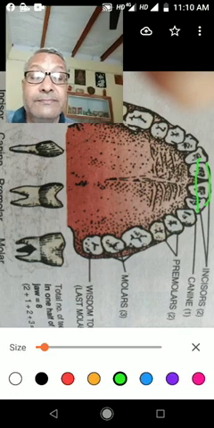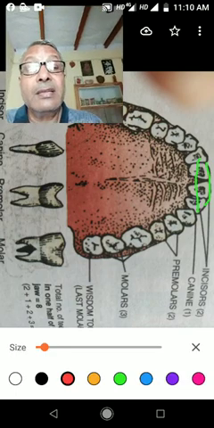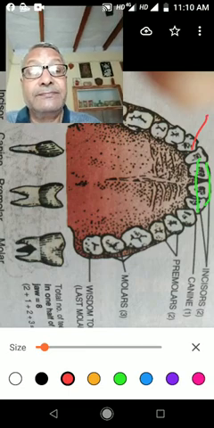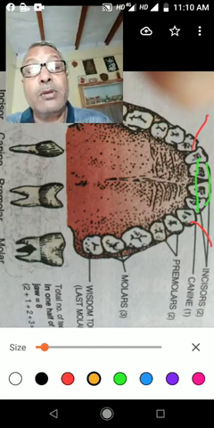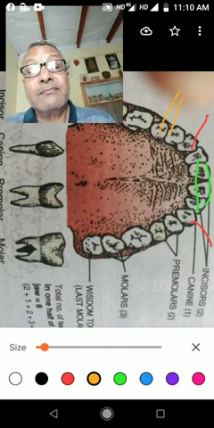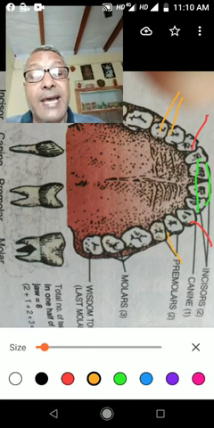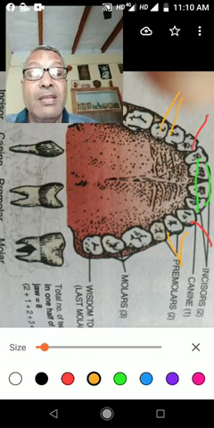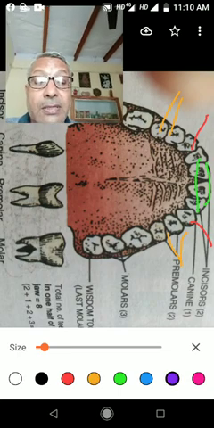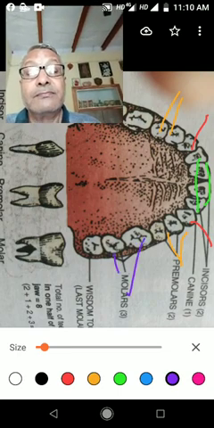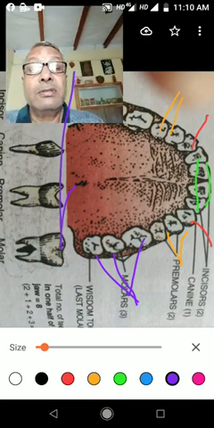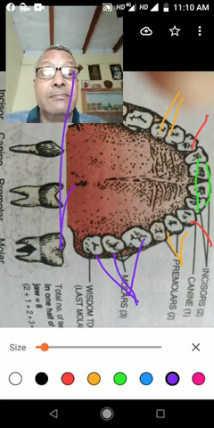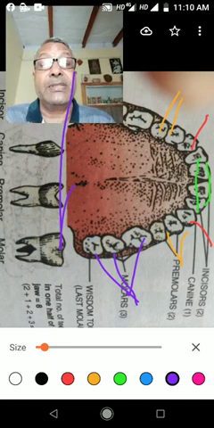After that, next are canines. Then there are premolars. Then there are molars. So there are 4 types of teeth.